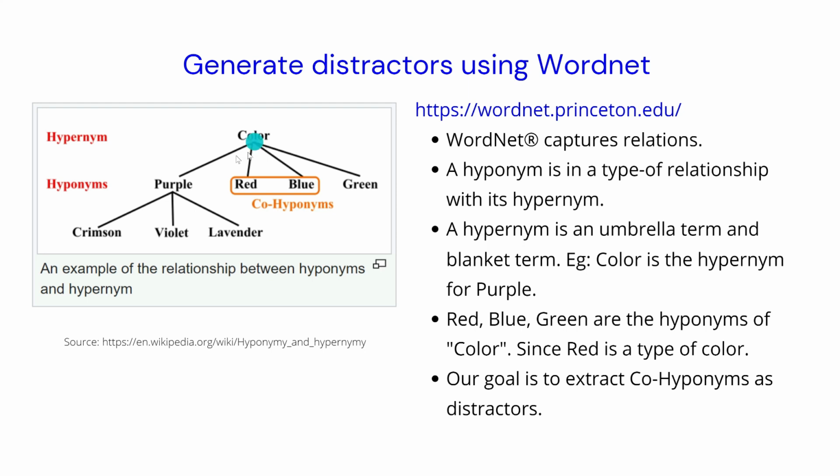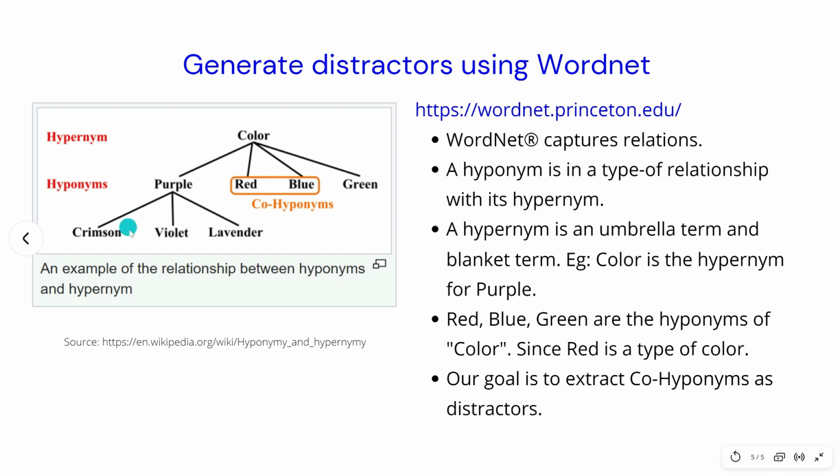Similarly, all the different colors like purple, red, blue, green are hyponyms of color. In this example, as I mentioned, all these colors, red, blue, green, are a type of color. So all the hyponyms have a type-of relationship with their hypernym.